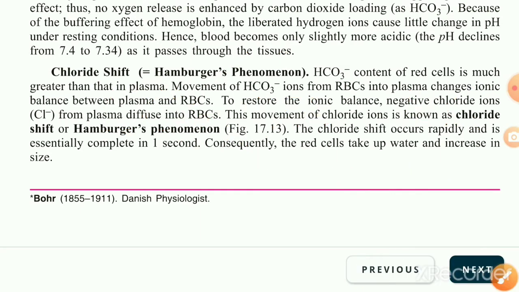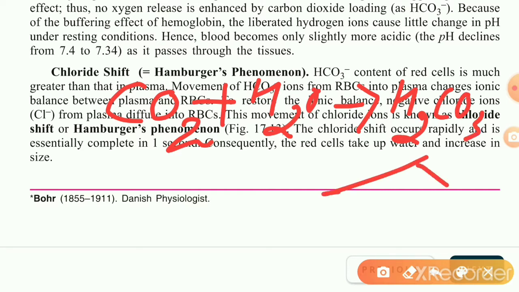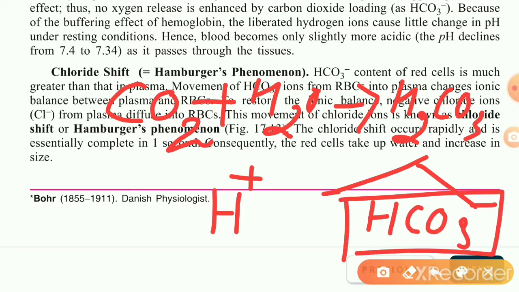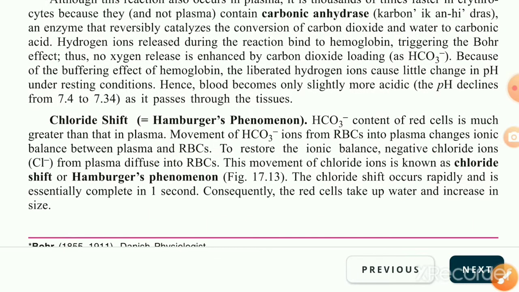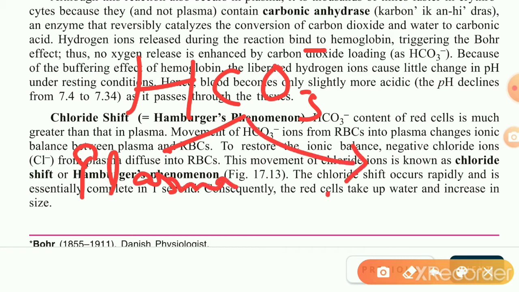And we have studied it, we know that bicarbonate ion is formed in the blood plasma as well as in the RBCs. And how is it formed? When carbon dioxide combines with water, it forms carbonic acid, H2CO3. This carbonic acid dissociates to form H positive as well as bicarbonate ion. These bicarbonate ions are there in our plasma, as well as they are formed in RBC also.